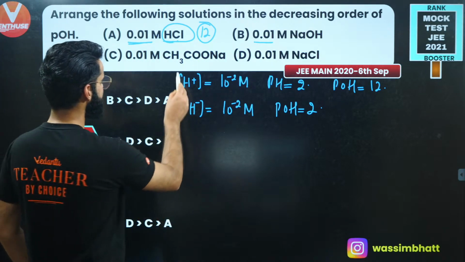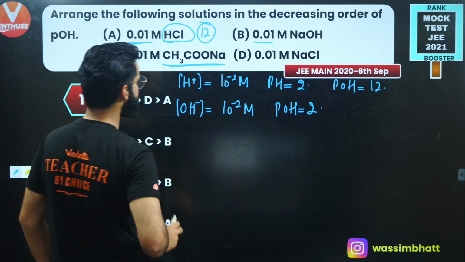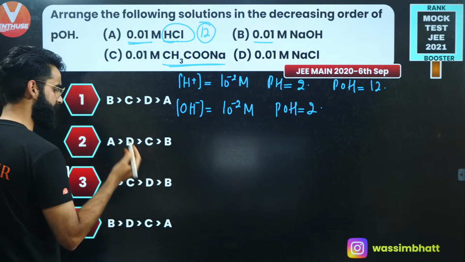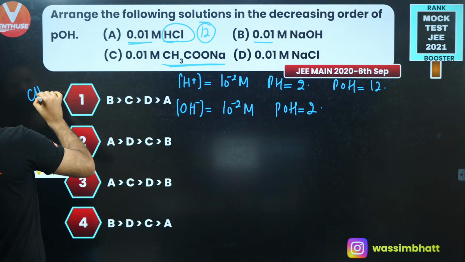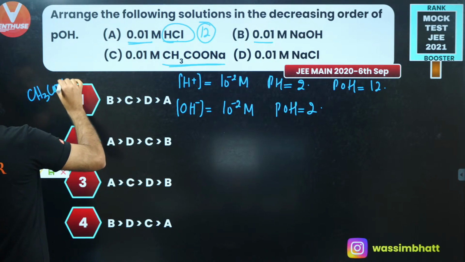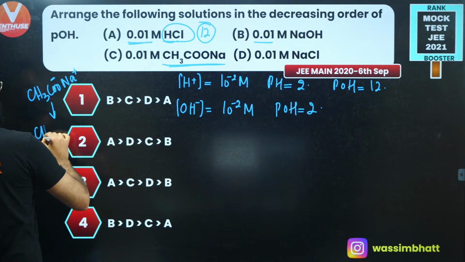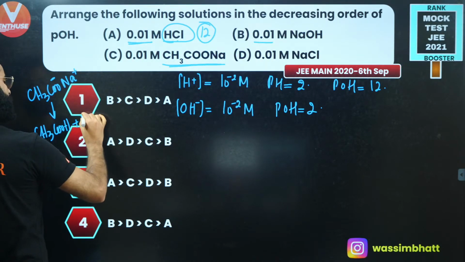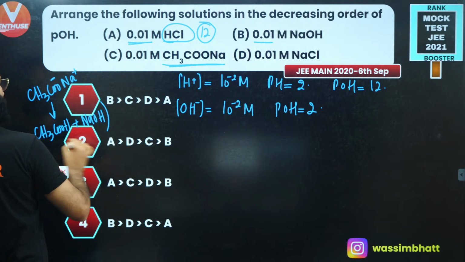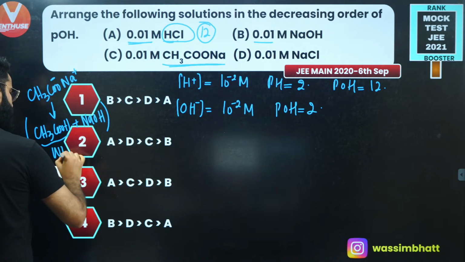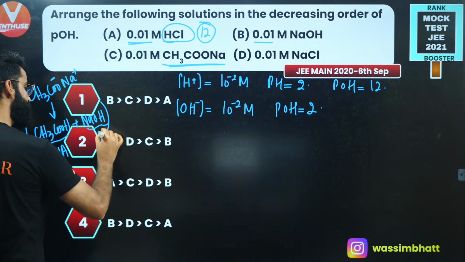Now the third case. You have a salt over here, CH3COONa. In this CH3COONa, you have two parts, CH3COO negative and Na positive. The CH3COO negative would have come from CH3COOH, and the Na positive would have come from NaOH. So this is a weak acid and this is a strong base.